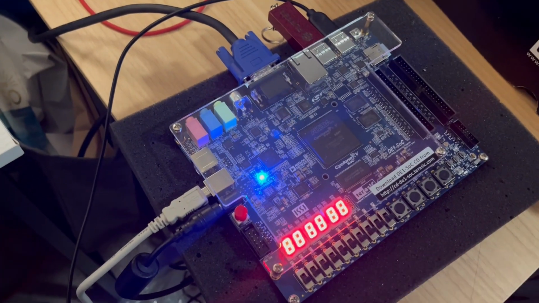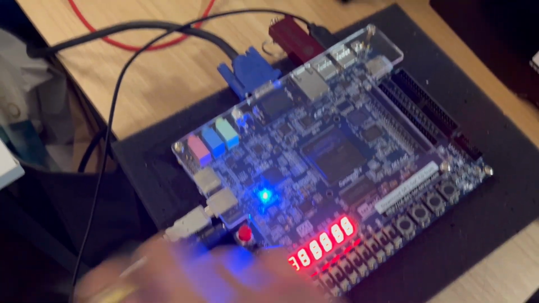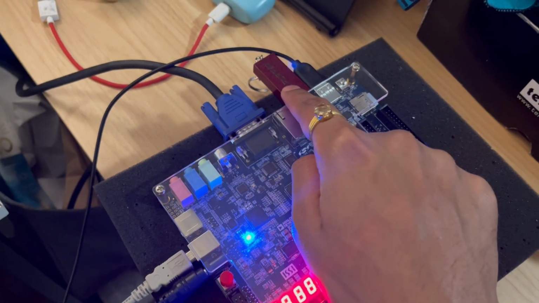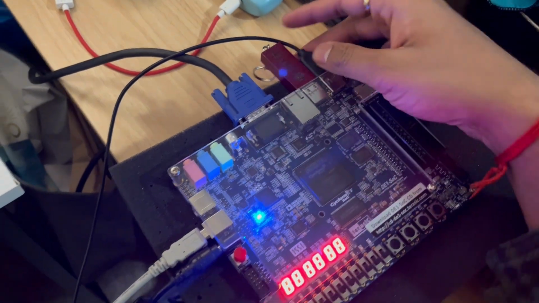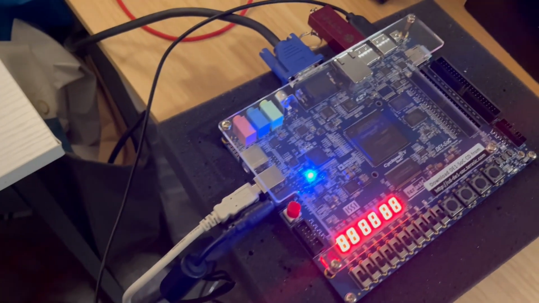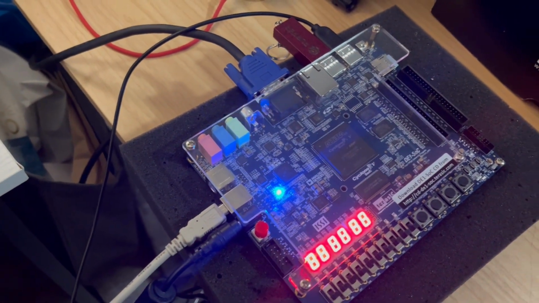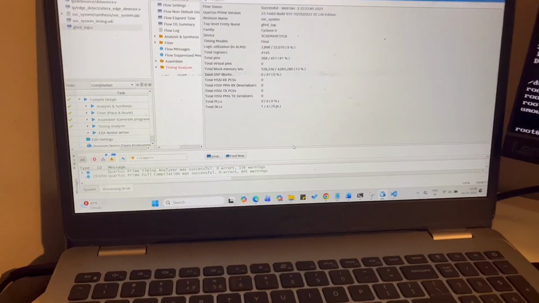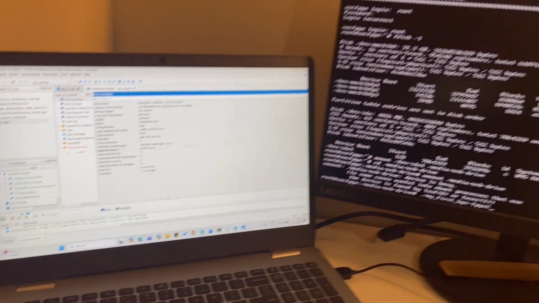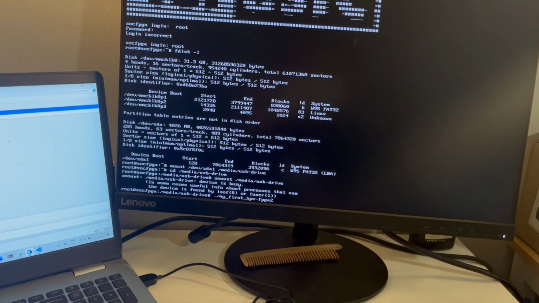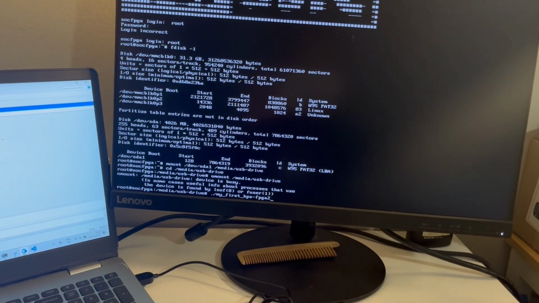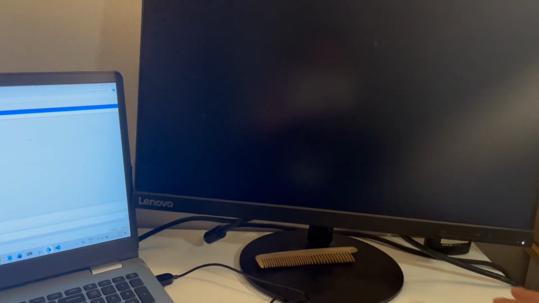The connection looks like this: I've connected the power supply and VGA cable. This is a pen drive where we will be dumping the executable file. This is connected to the keyboard, and this is connected to the laptop to program the board. The compilation is done, and the DE1 Linux setup is ready. Now let's first dump the C file, and then let's program the FPGA board.